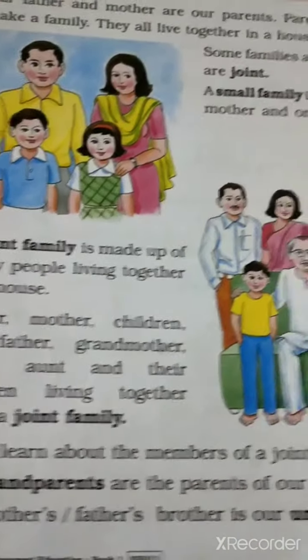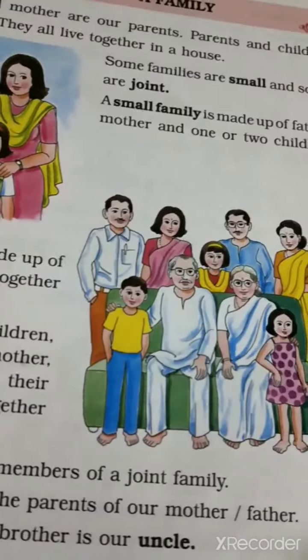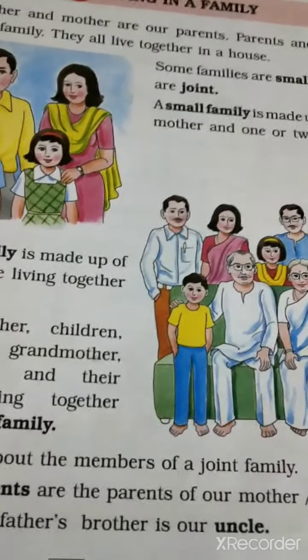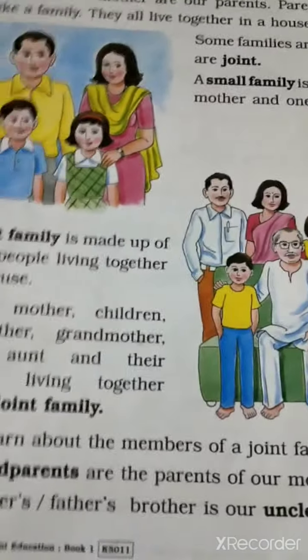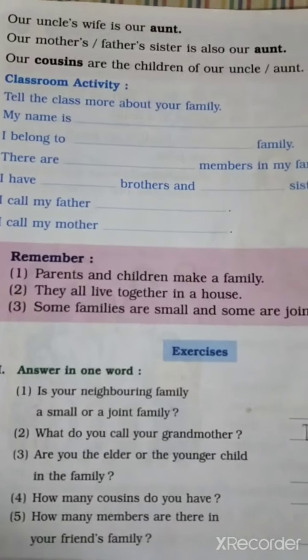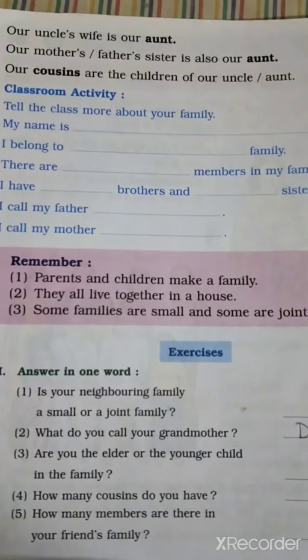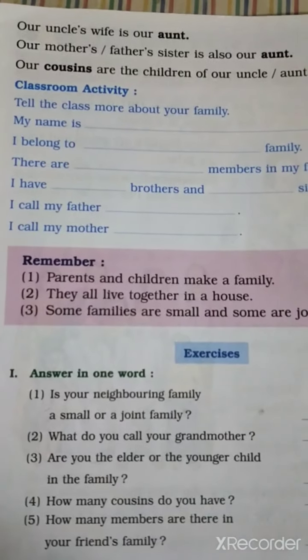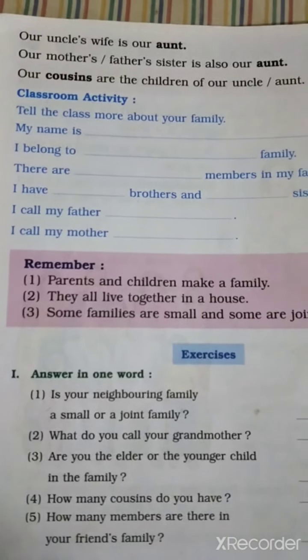Our grandparents are the parents of our mother and father. Our father's brother is our uncle. Our uncle's wife is our aunt. Our mother's and father's sisters are also aunts. Our cousins are the children of uncle and aunt.